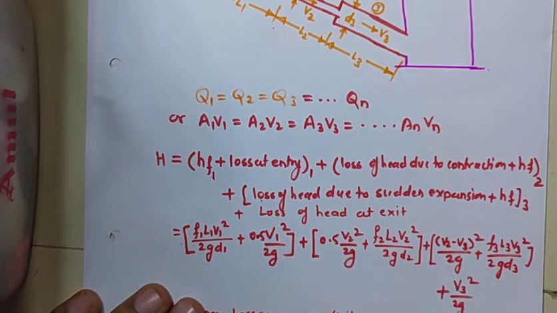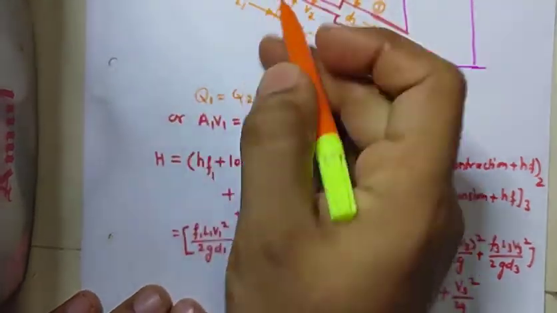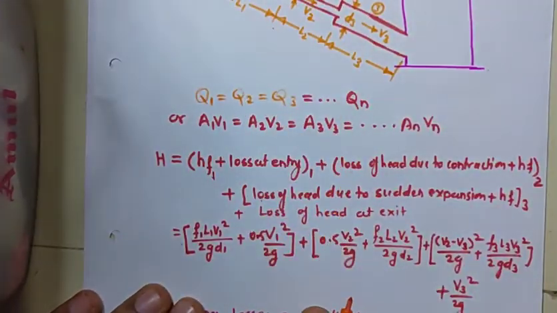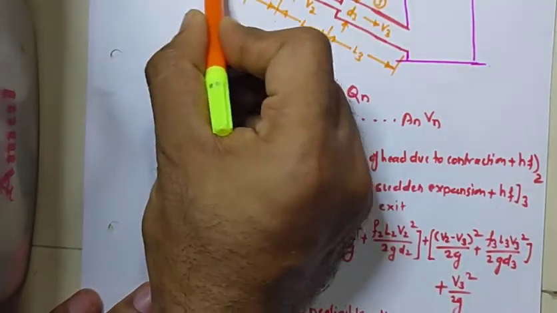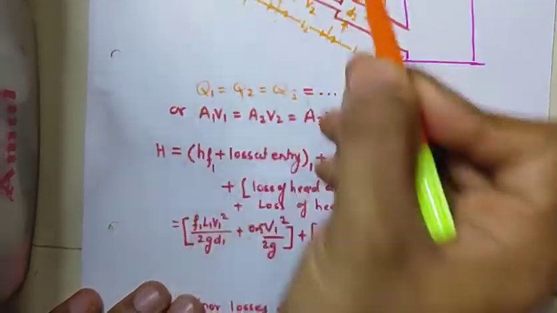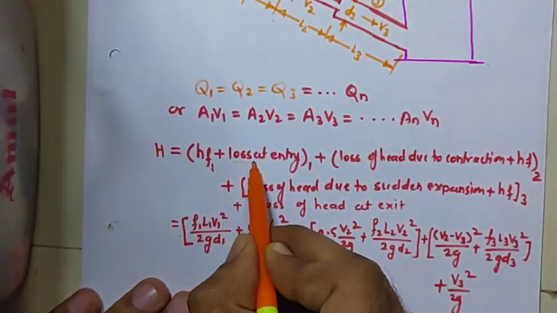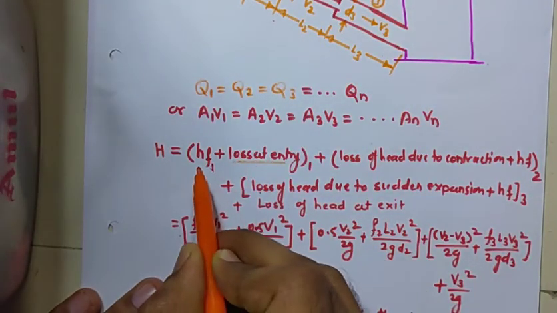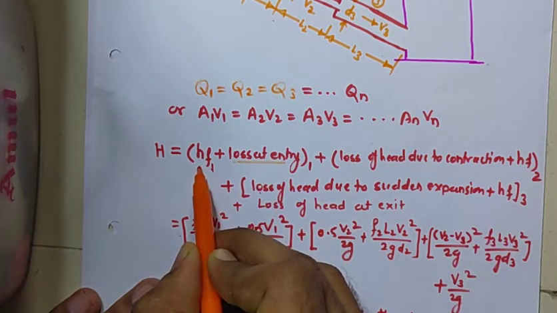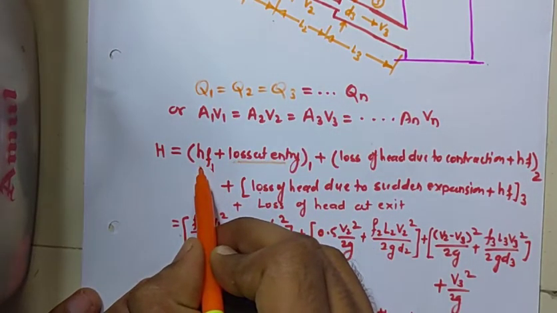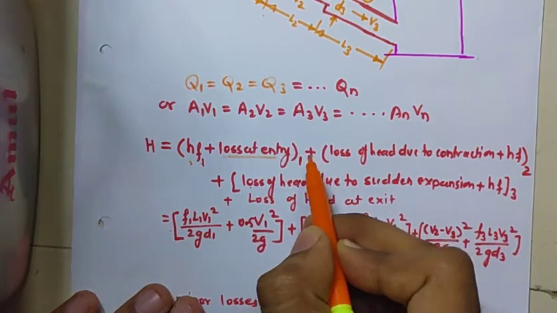Now we have already studied that for pipes, major and minor losses are associated. If you consider the first pipe, there is a head loss at entry, which is a minor loss. Then there is head loss because of friction, HF, which we will consider as 1.